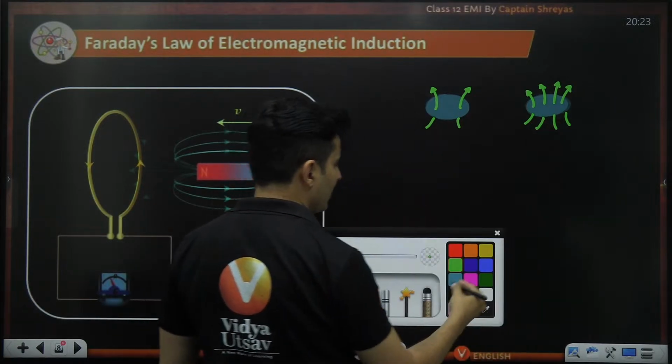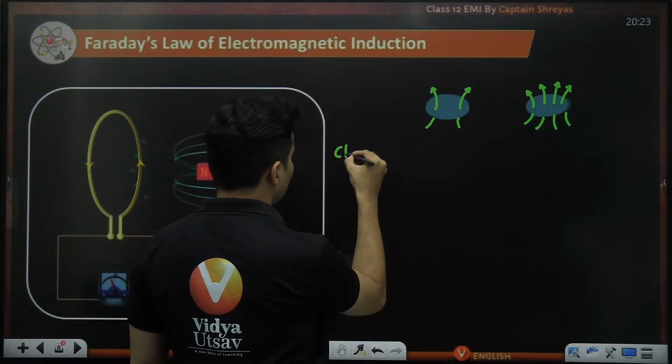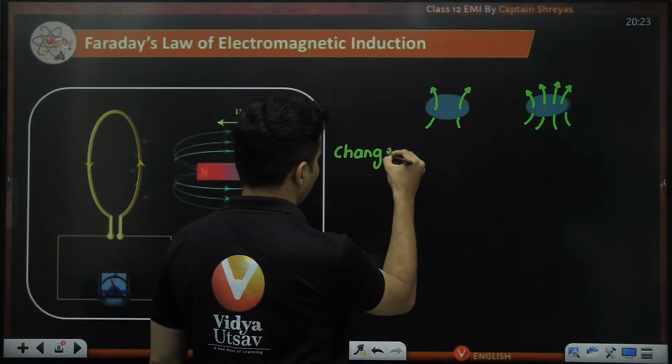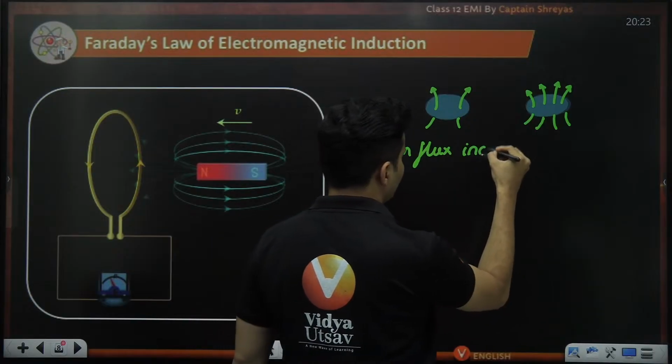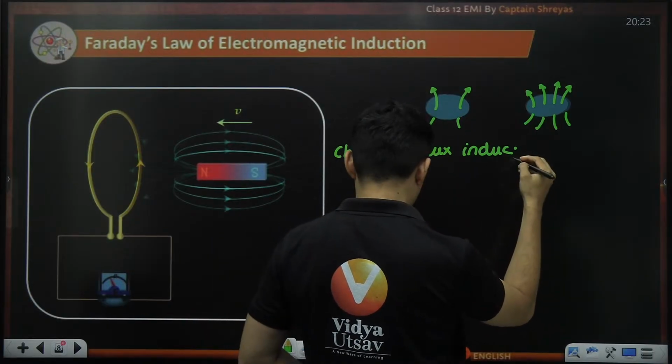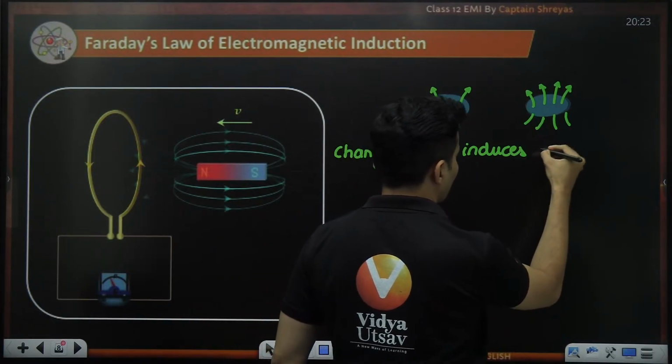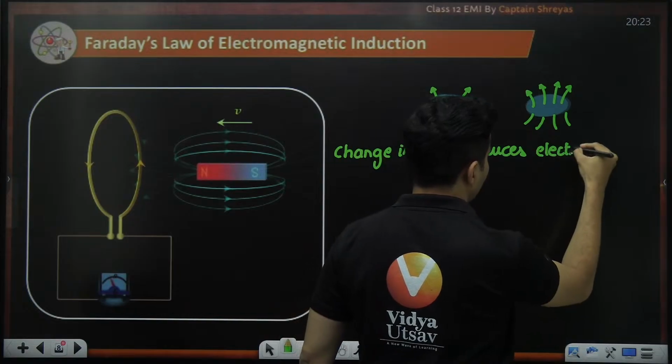So whenever flux changes, a change in flux induces electricity.